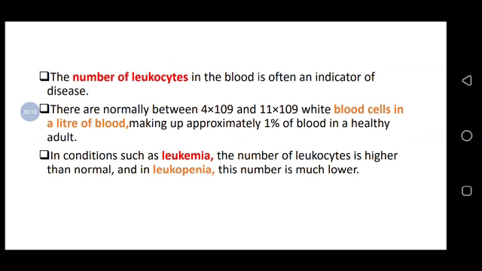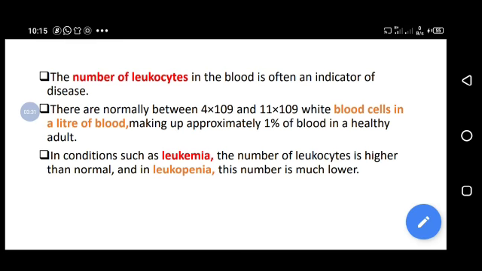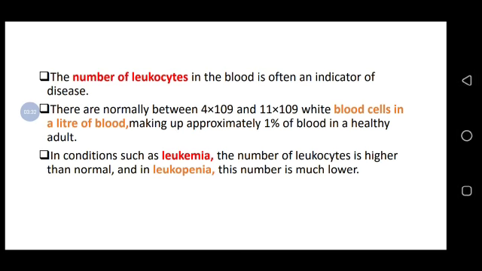Mainly leukopenia is viral, but sometimes in viral infection you can find leukocytosis with predominant lymphocytosis. Leukocytes make up approximately 1% of blood in a healthy person.